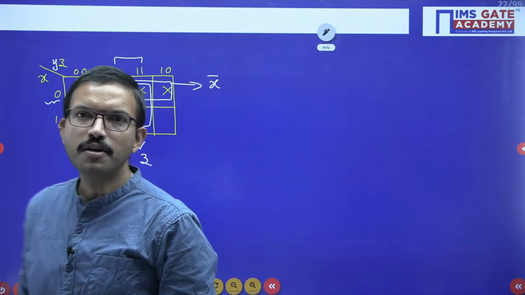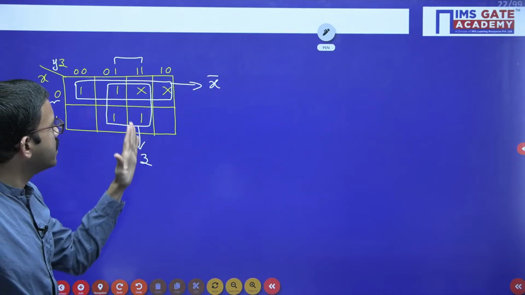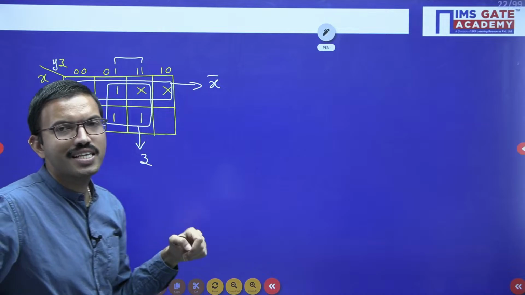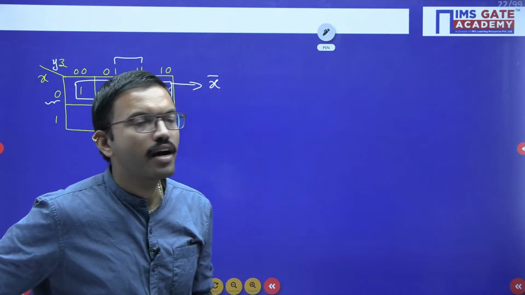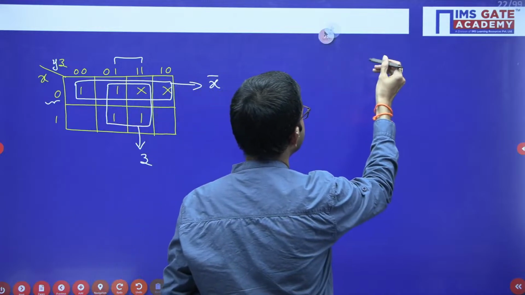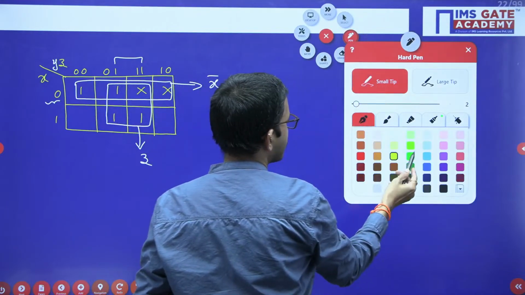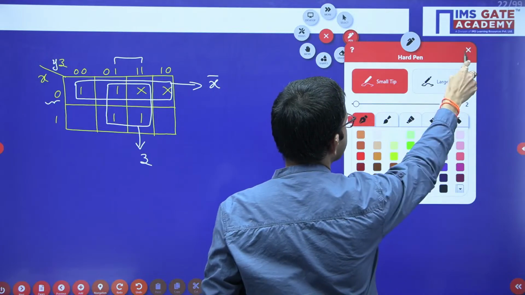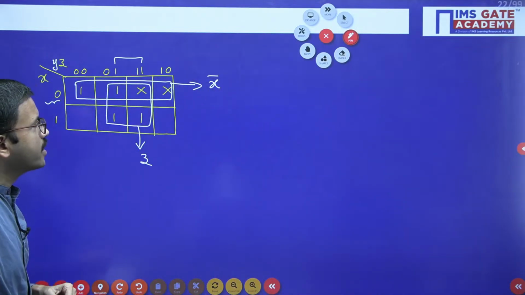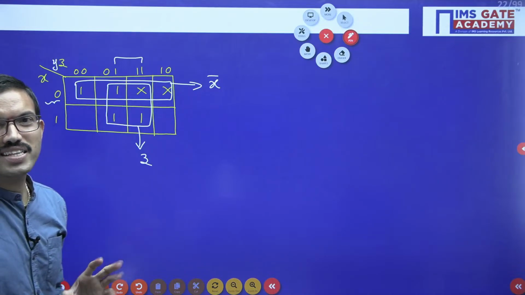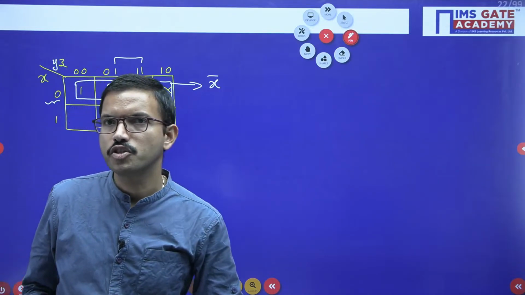We got x bar here and z here. Whether the answer will be x bar plus z or x bar into z. All of you mention it in the chat. What is the final answer for the minimized function, whether it is x bar plus z or x bar into z?